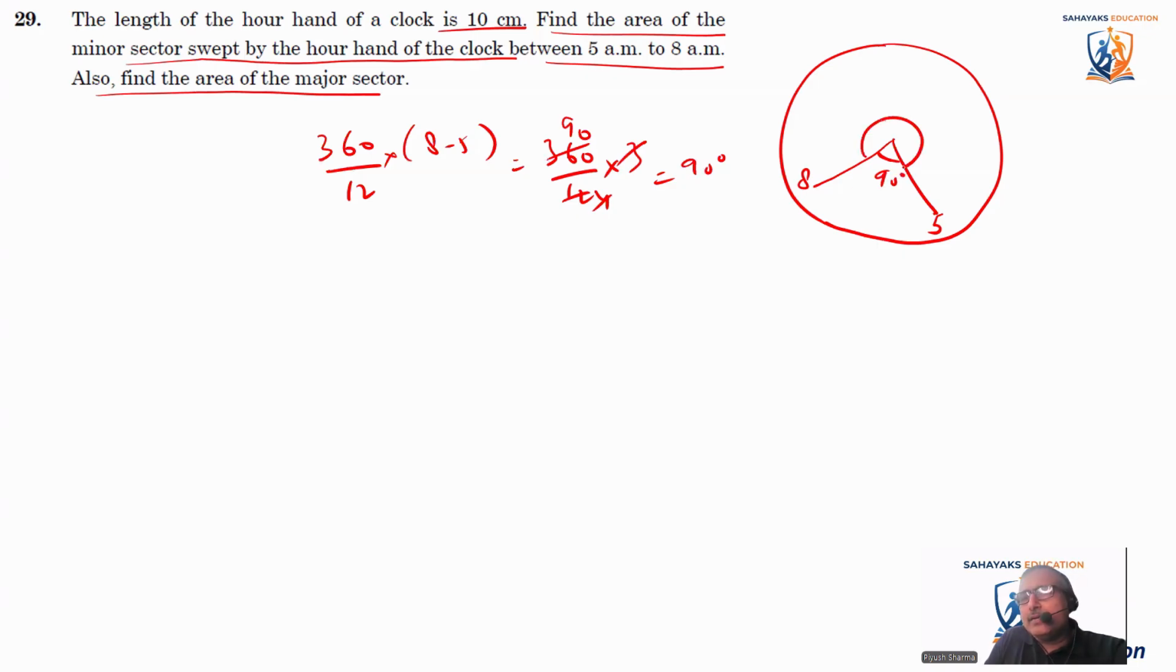So what is this angle? If this is 90, this will be 270 degrees. Okay, now we have to find the area of the sector.